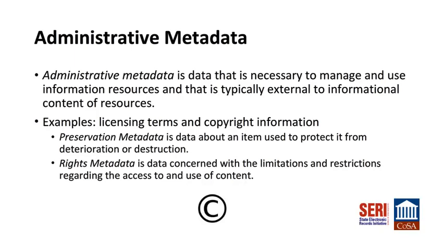At times, archivists identify preservation and rights metadata separately. Preservation metadata is the information about an item used to protect it from deterioration or destruction. It may record activities to protect or extend the life of the resource, such as reformatting. Events, significant properties, and preservation levels are all preservation metadata. Rights metadata is concerned with the limitations and restrictions regarding the access to and use of content. This could include licensing terms and copyright information.